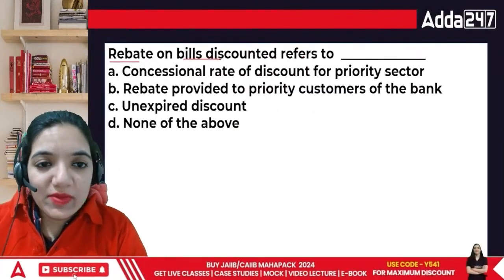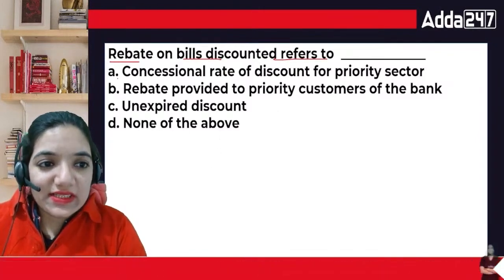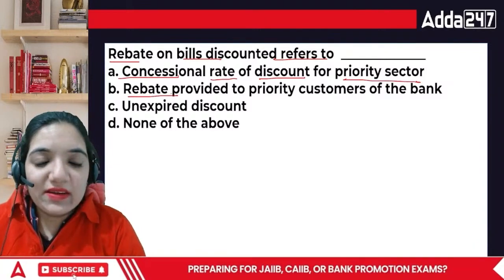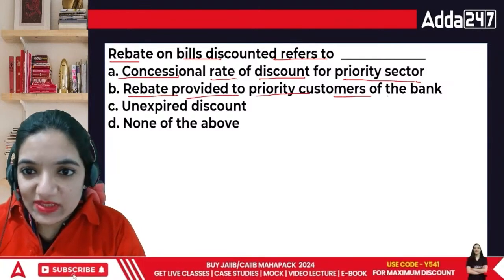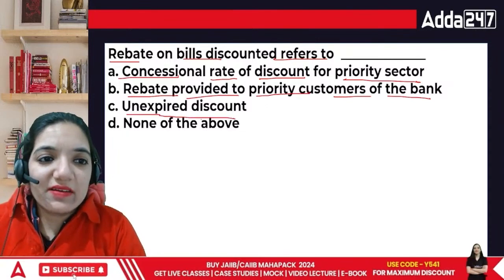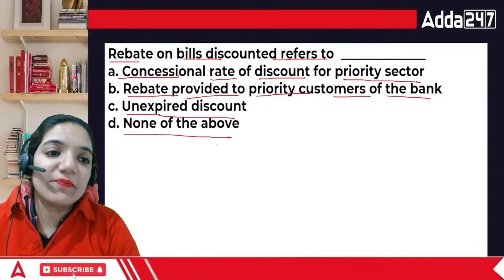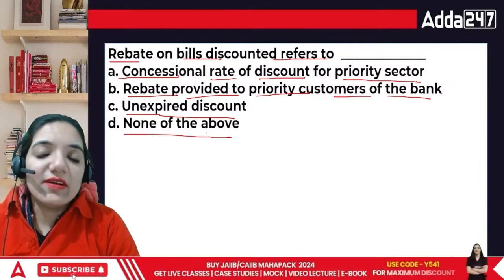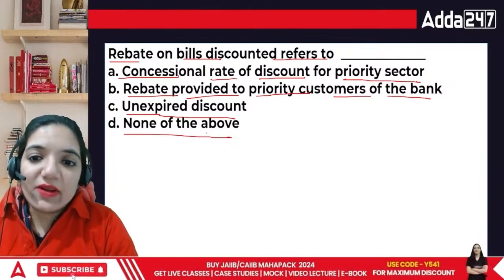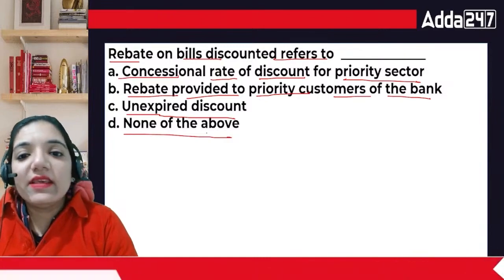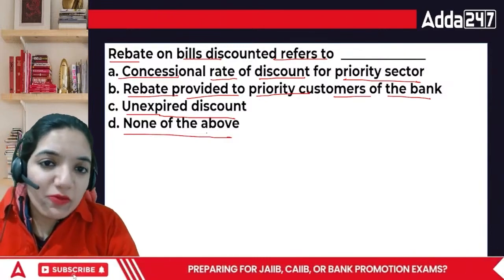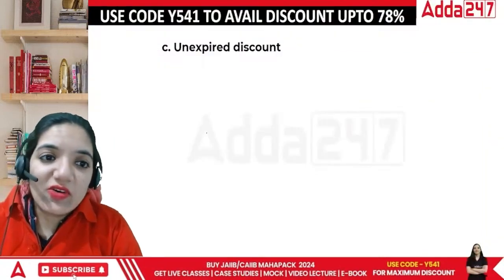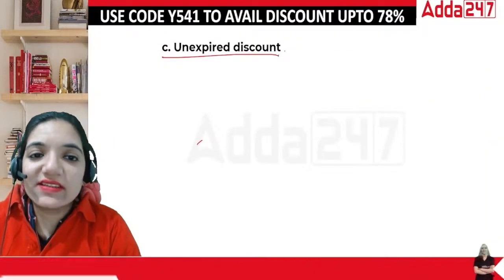Rebate on bills discounted refers to concessional rate of discount for priority sector, rebate provided to priority customers of the bank, unexpired discount, or none of the above. But the rebate on bill discounted is basically when we are going for the bill, ठीक है? And the one who is supposed to pay, he pays the amount before time. So this is basically a discount that we are giving. It's actually called unexpired discount.